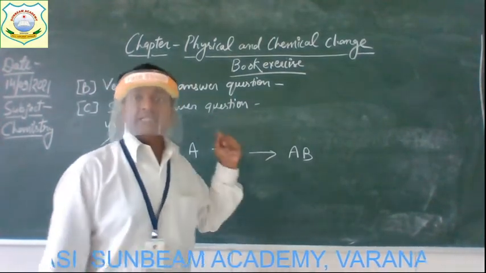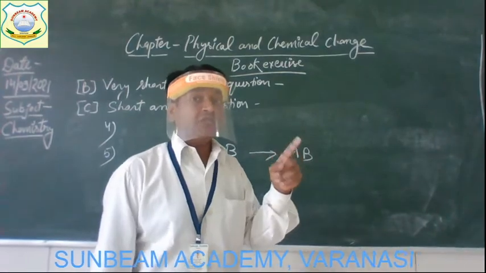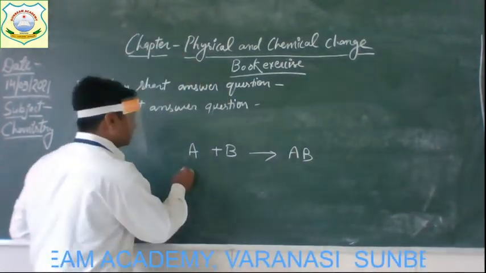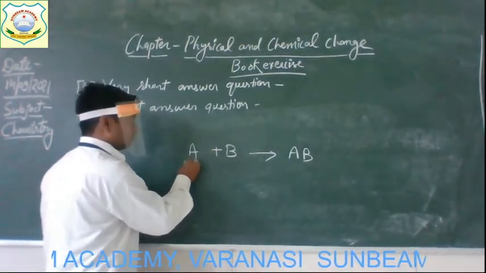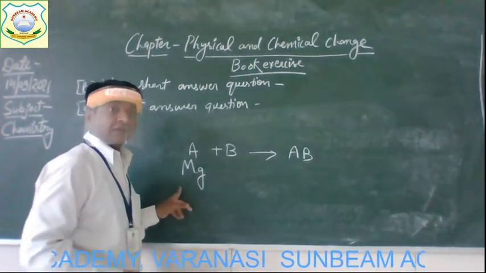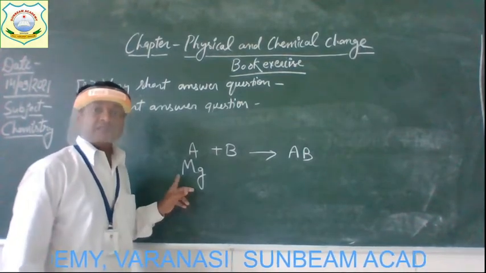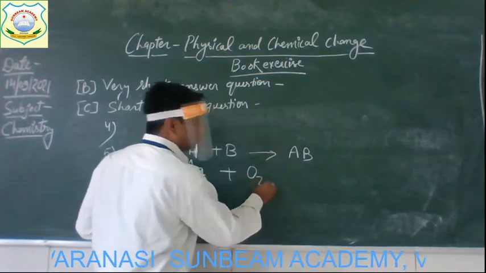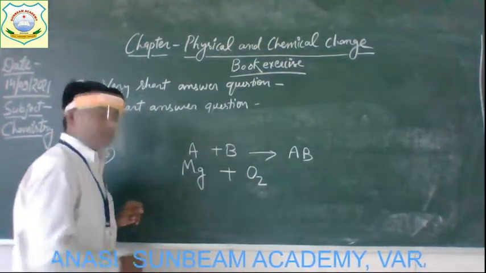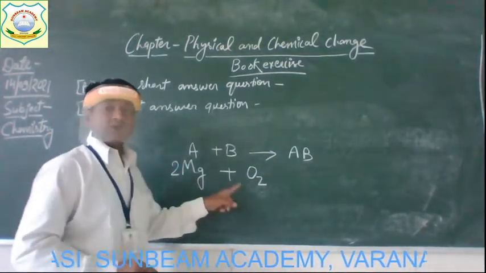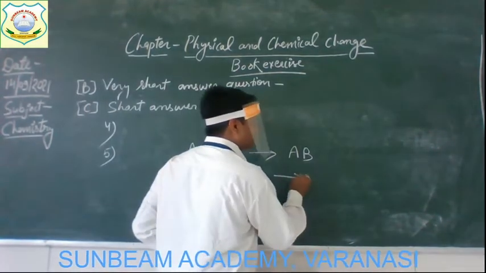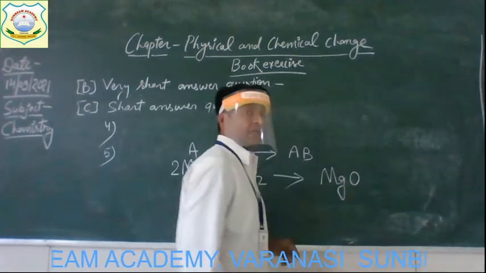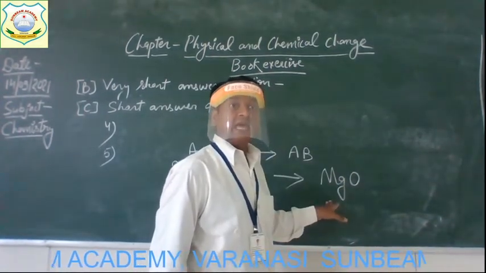And now let's take an example. When magnesium reacts with oxygen. The symbol of magnesium is Mg. When this reacts with oxygen, the symbol of oxygen is O. So when magnesium reacts with oxygen, it forms a compound that is magnesium oxide, and the formula of magnesium oxide is MgO.